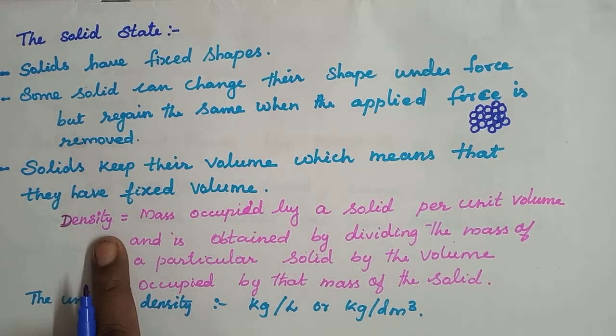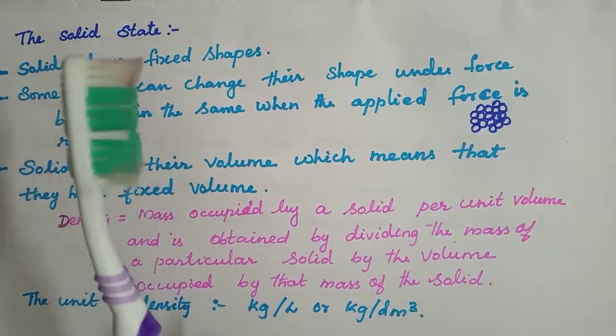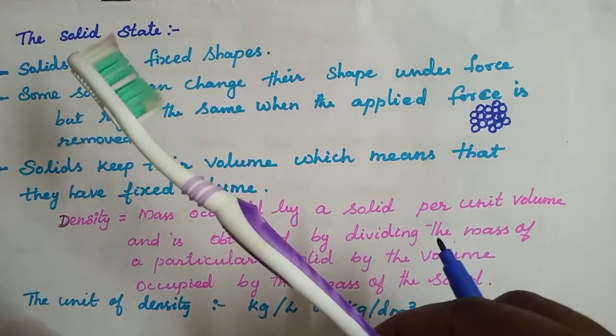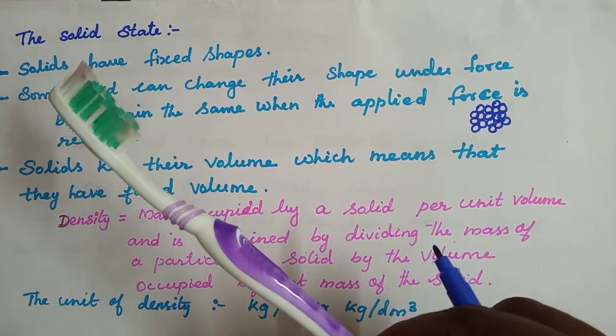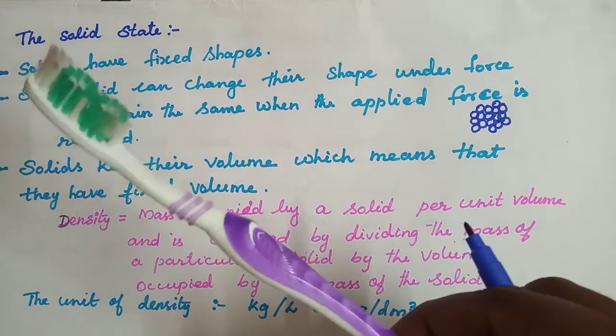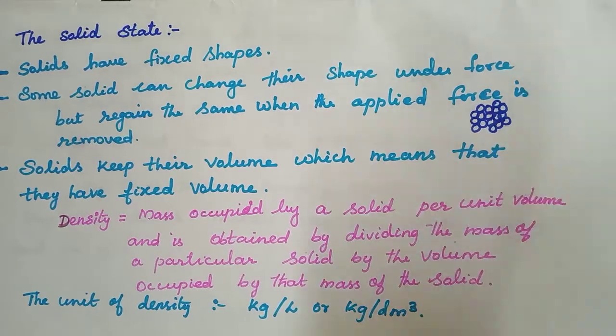So this is density, meaning mass per volume. Solids have fixed volume, they cannot change immediately. See, I cannot change the shape of this brush. We cannot change the volume of the brush, because it has a fixed volume. Understood? So I cannot change that.